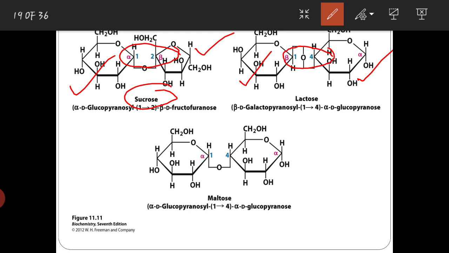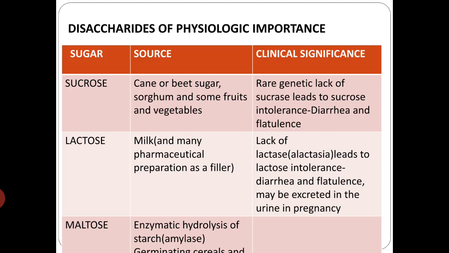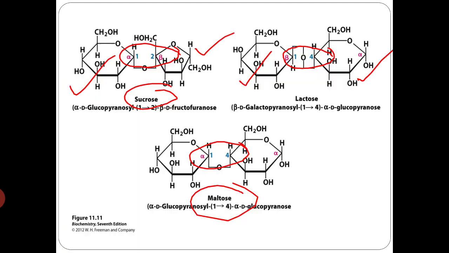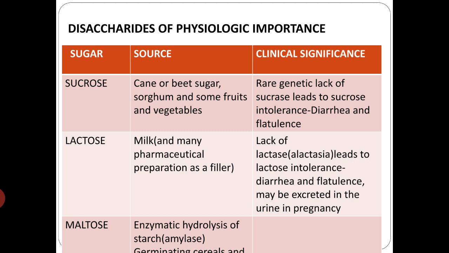And here I have maltose, which has a 1,4 glycosidic linkage. So this is about the structures of the disaccharides.